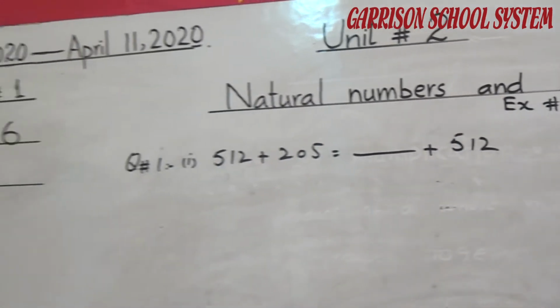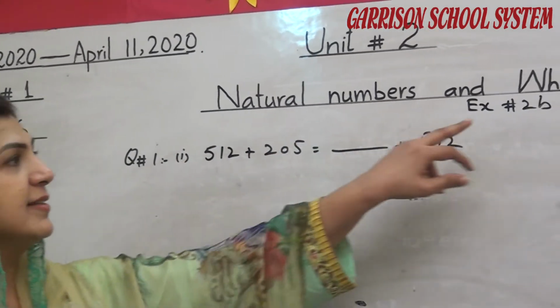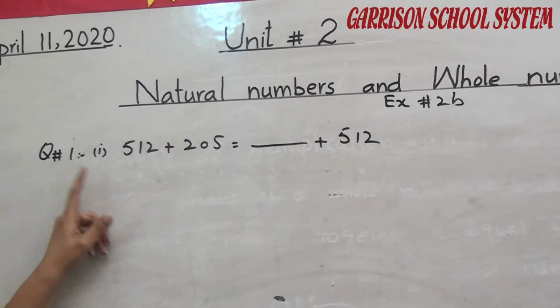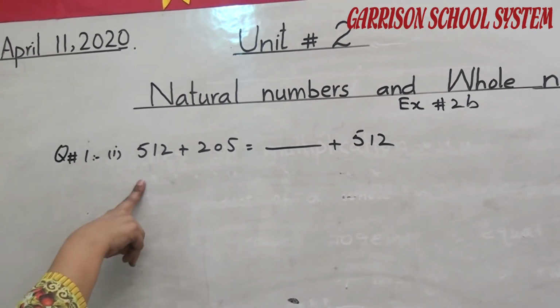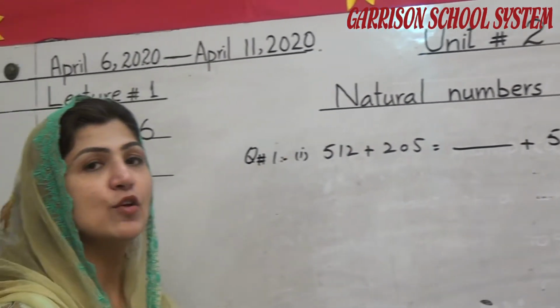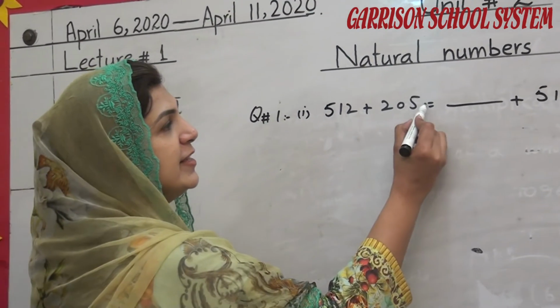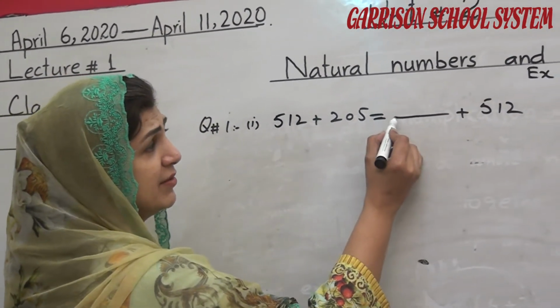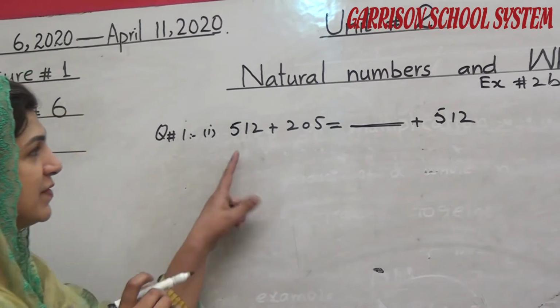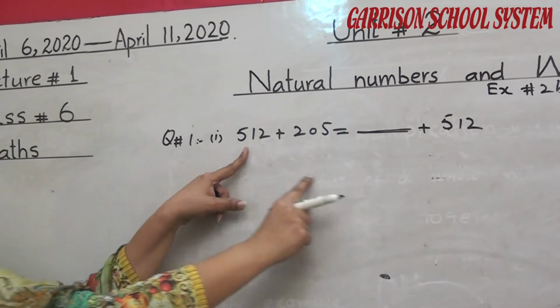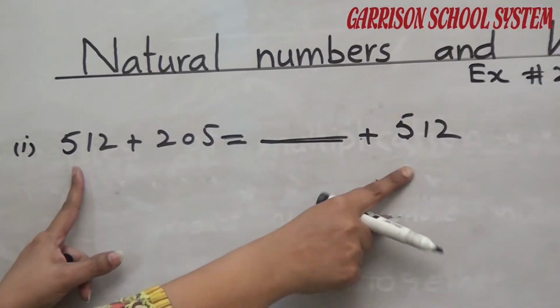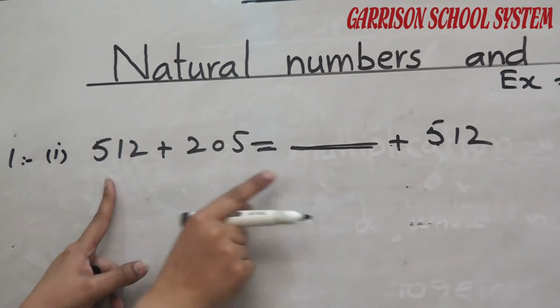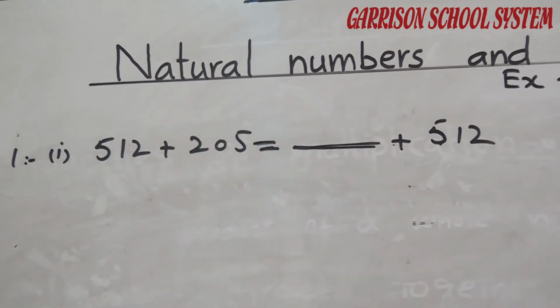Students, as you are looking here, the exercise number 2b, question number 1, part number 1: 512 plus 205 is equal to dash plus 512. You are looking here, 512 is here, which is added here.